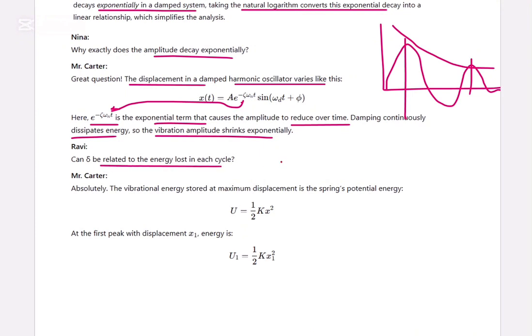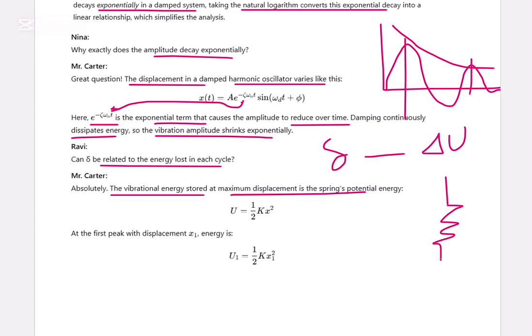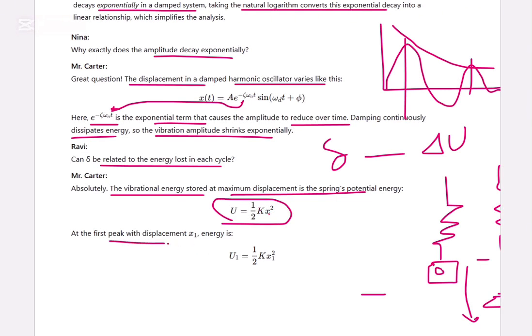Can delta be related to the energy lost in each cycle? So can we relate this delta to energy loss, delta U, in each cycle? Yes, absolutely. The vibration energy is stored at the maximum displacement, as the spring's potential energy when the spring is stretched. So maximum energy is stored in the spring, that is half into k into x squared, spring stiffness into displacement squared. At the first peak, with displacement x1, the energy is half k x1 squared.